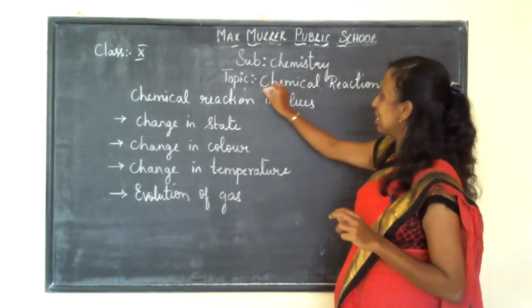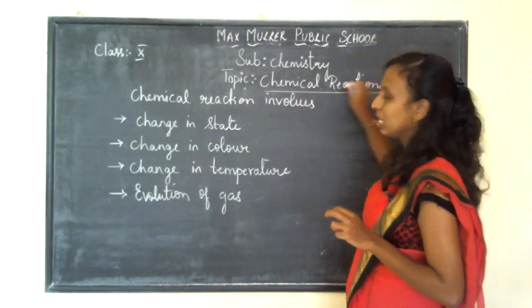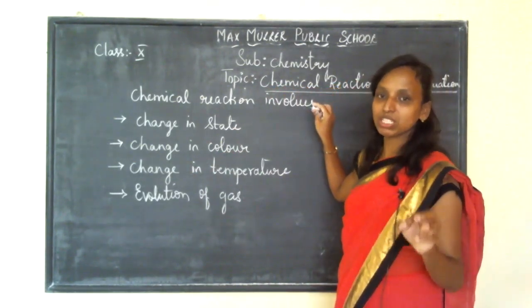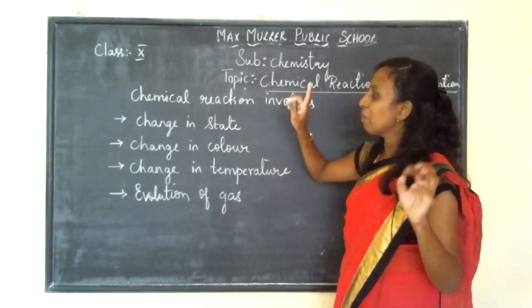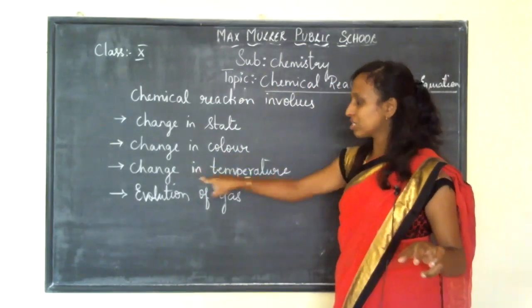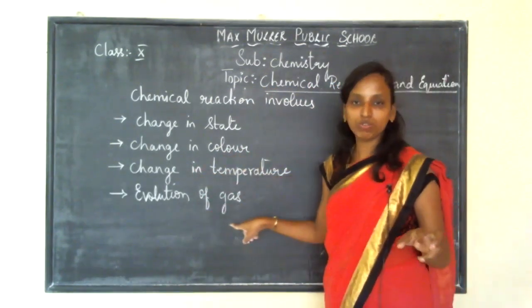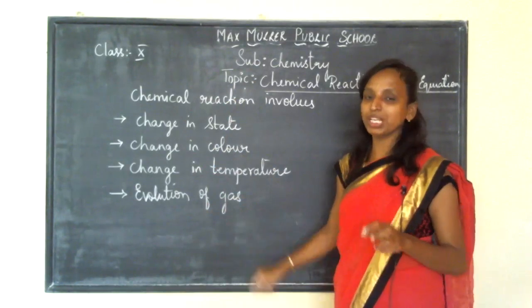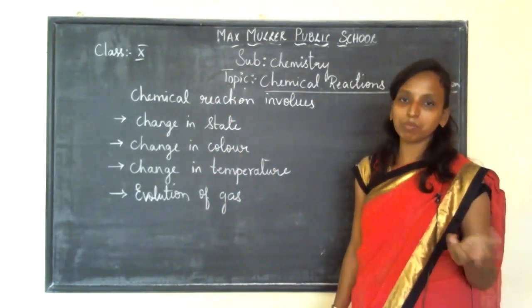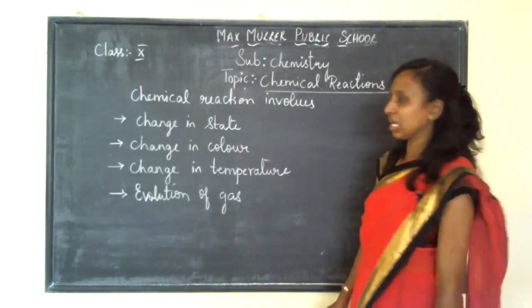Means if a chemical change has taken place in a reaction, maybe it can be change in state, or change in color, or change in temperature, or evolution of gas. Not all four should take place in one chemical reaction. Any two or three can take place. Any one which has not taken place, it can happen.